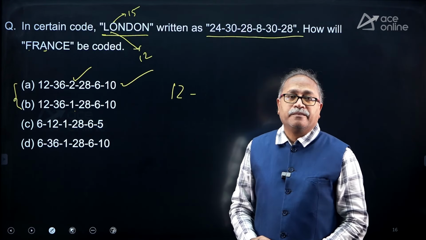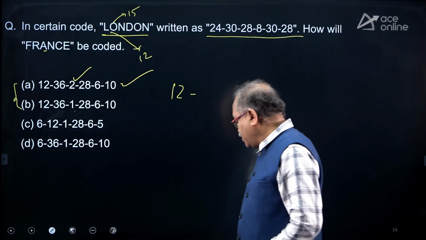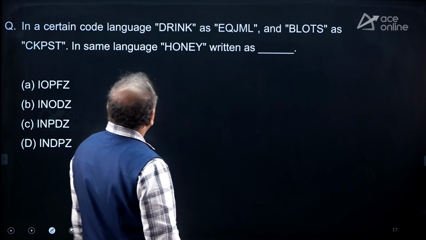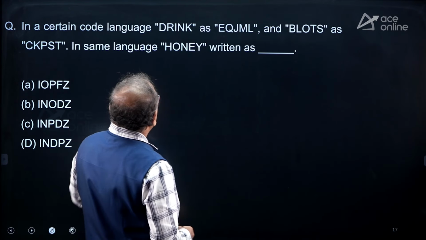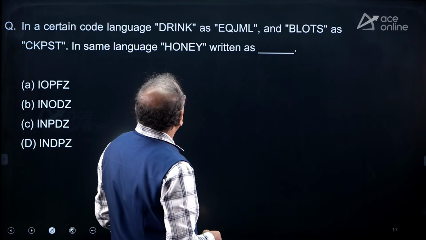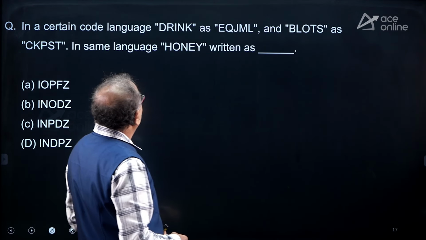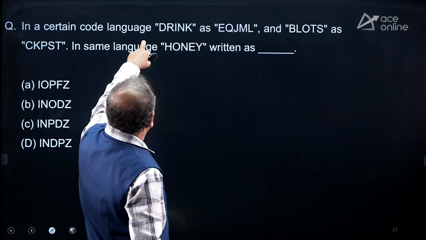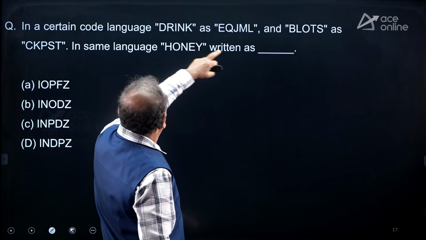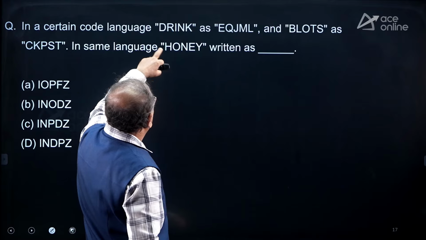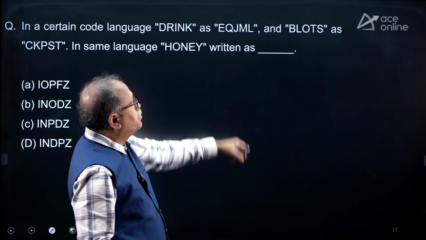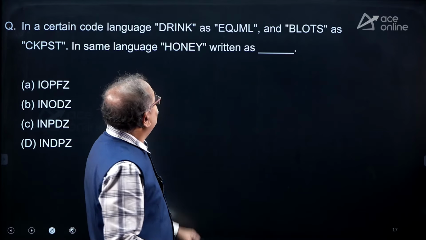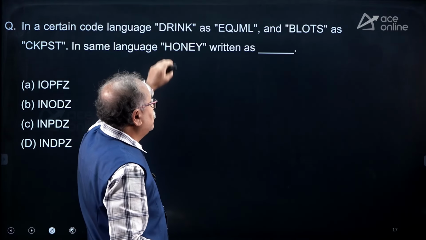Is that clear? Moving on to the next question. So I need to find out Hornell. Is H here anywhere? No. O? No. So that means I need to find out the code number over here.